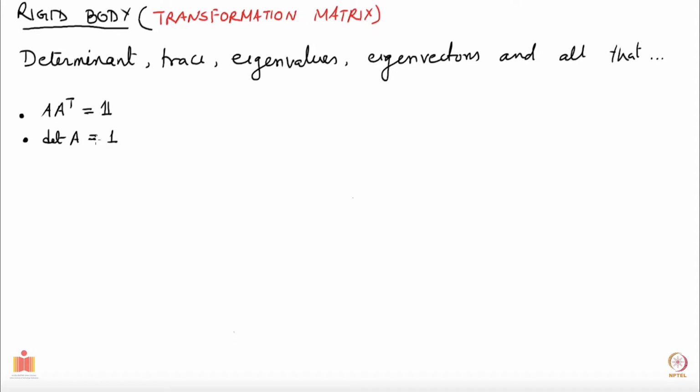Let's see what we can conclude from these two properties about the eigenvalues and eigenvectors. That's what I want to do in this video. Also remember that A is a real matrix. It has no complex entries.